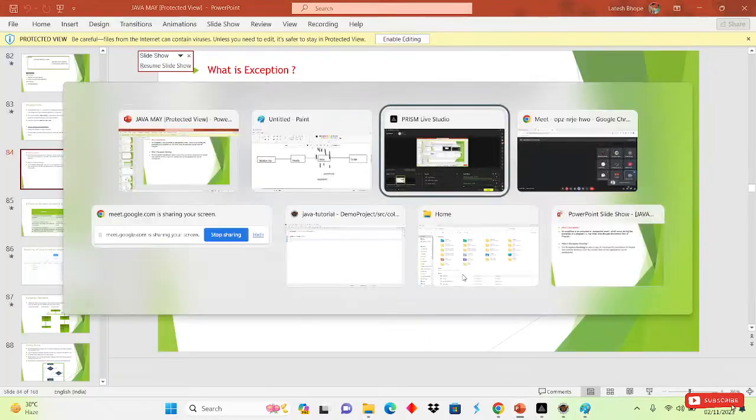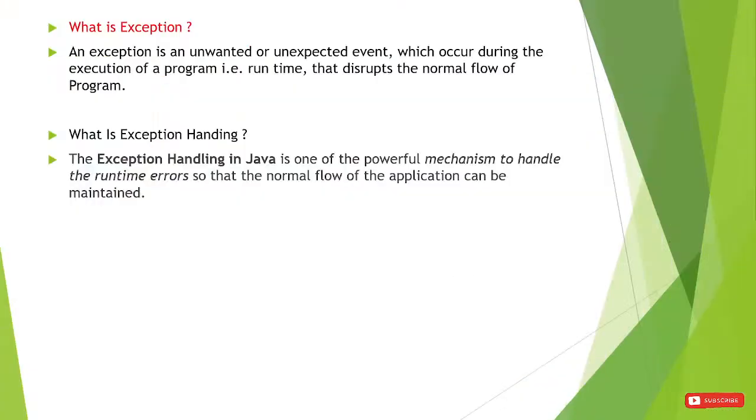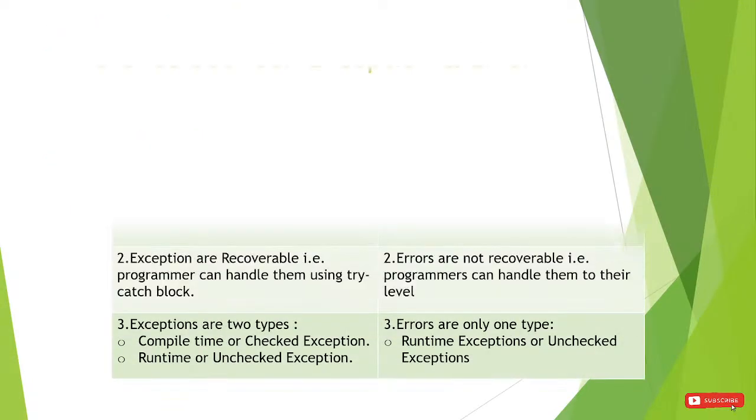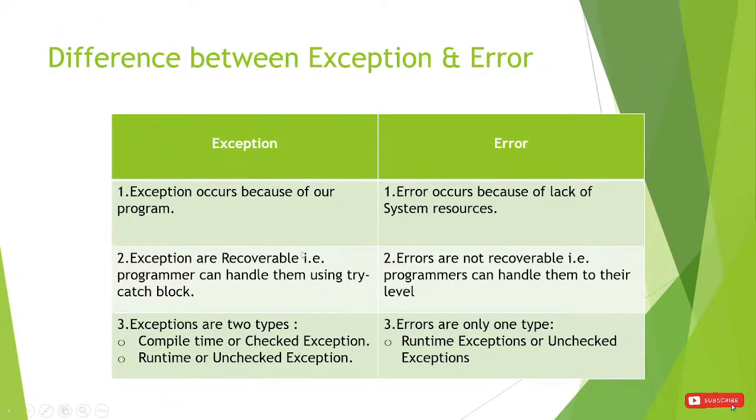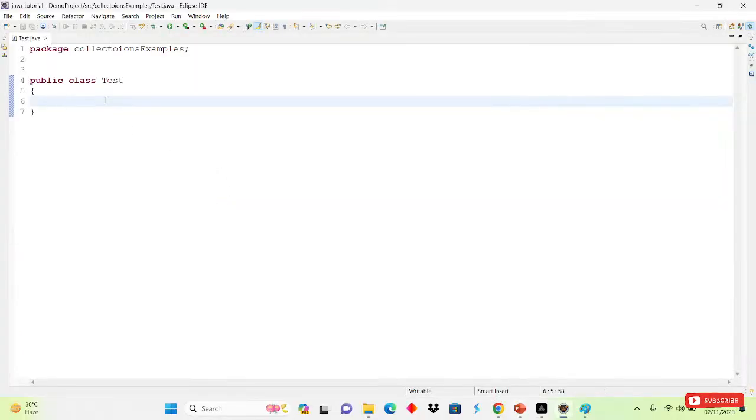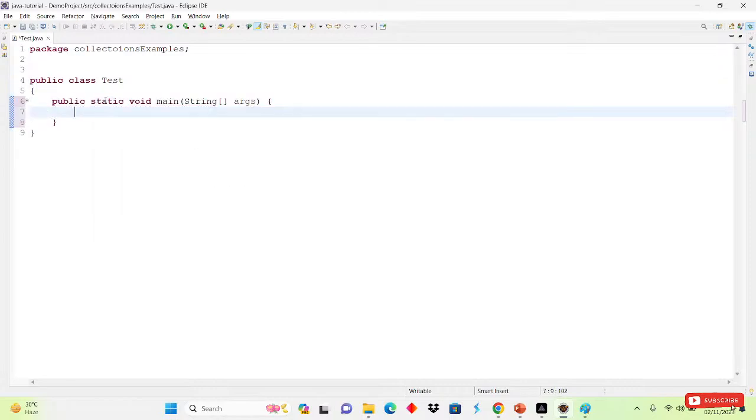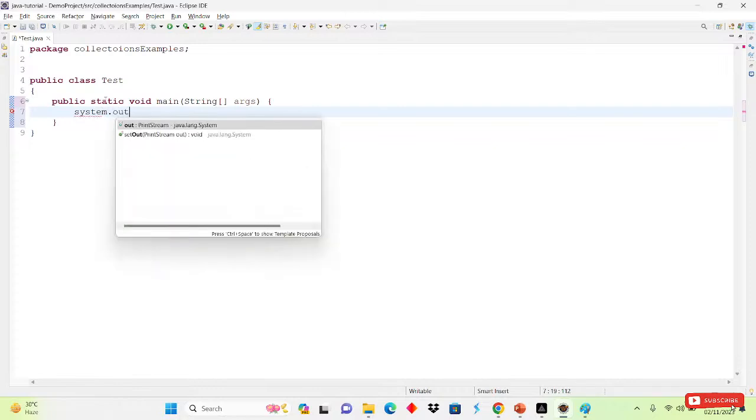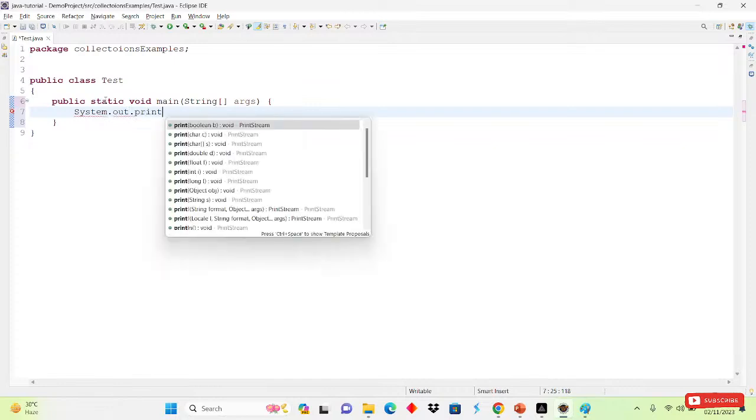Now we will see some differences between exception and error. What are the differences? Exception occurs because of the programmer, and error occurs because of a lack of system resources. Suppose I am writing one program here. I am writing a main method here, and I am writing System.out.println.